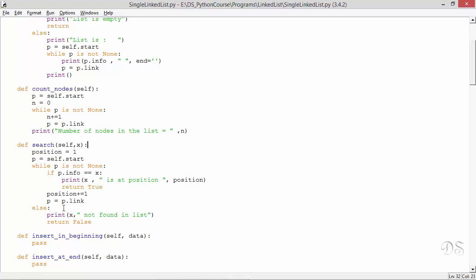If p becomes none, it means that we have reached the end of the list and x was not found. So in that case, control will come here and we'll print this message and return false.